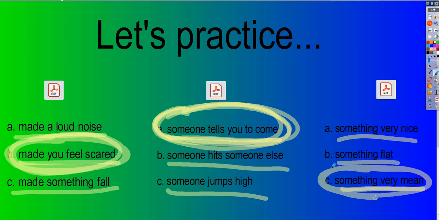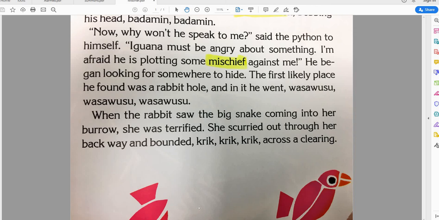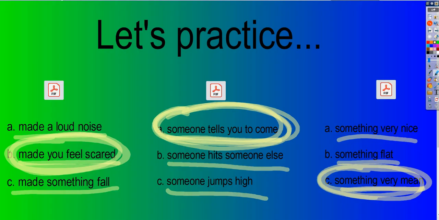Yeah, mischief is like when you're doing something bad or something mean. So, good. In the story, he was afraid that the snake was plotting mischief. He was afraid he was going to do something mean or bad to him. So that's why he went and hid. Very good on using your context clues today.